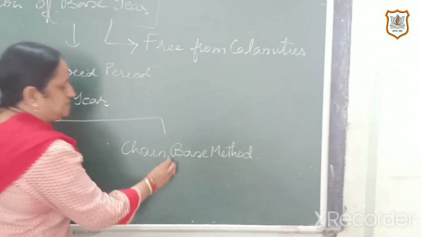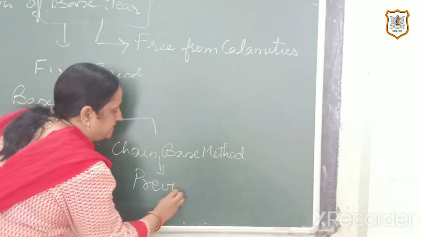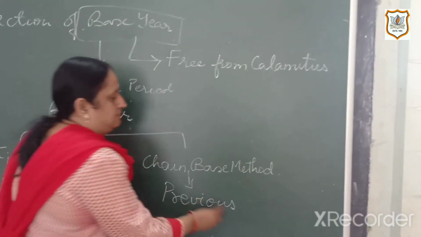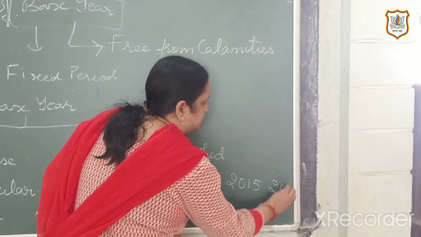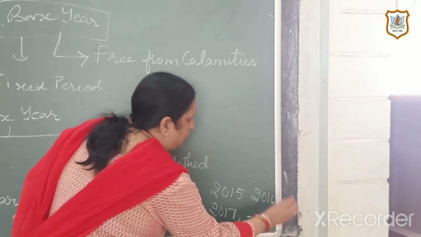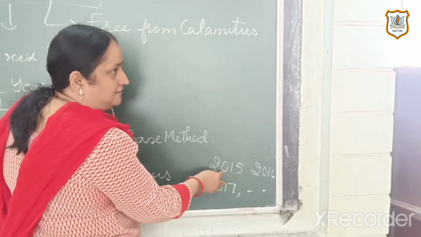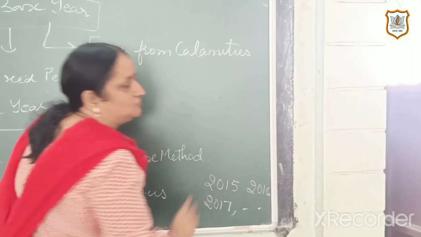And in chain based method, what is the meaning? That previous year is taken for the comparison. For example, if you are taking 2015, 2016, and more years, 2017 and so on, for this comparison, for 2016 the base should be 2015, for 2017 it should be 2016.